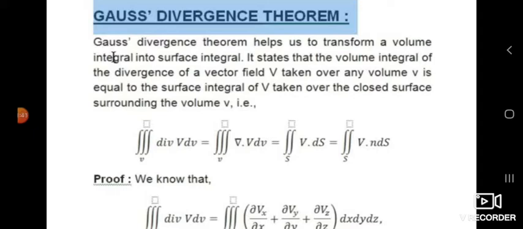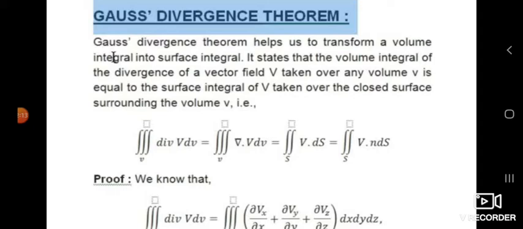Okay, so let us start with the Gauss divergence theorem. What is the statement of the Gauss divergence theorem and its equation that we have to discuss. Actually, the Gauss divergence theorem helps us to transform a volume integral into a surface integral. It means the use of this theorem is to transform a volume integral into the surface integral.